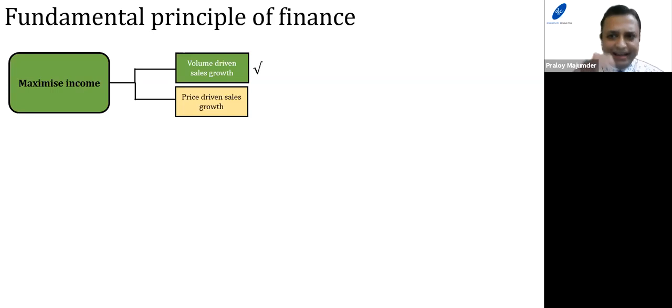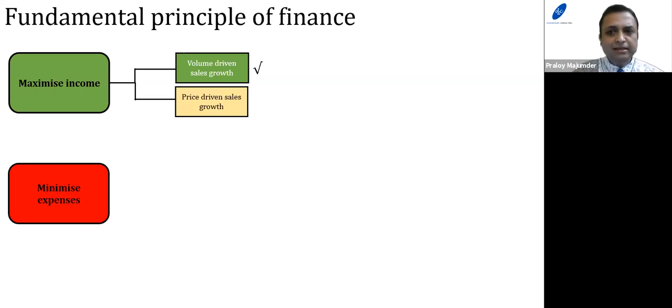So if any business entity is increasing the income by volume-driven sales growth, that is good. But if it is price-driven sales growth, for the time being the business entity may be doing well, but in future, if the price comes down, how is it going to maintain the sales growth? That business entity has to prepare.